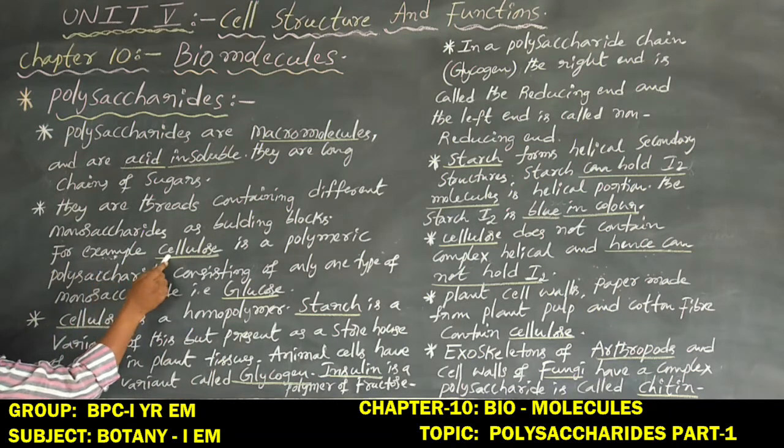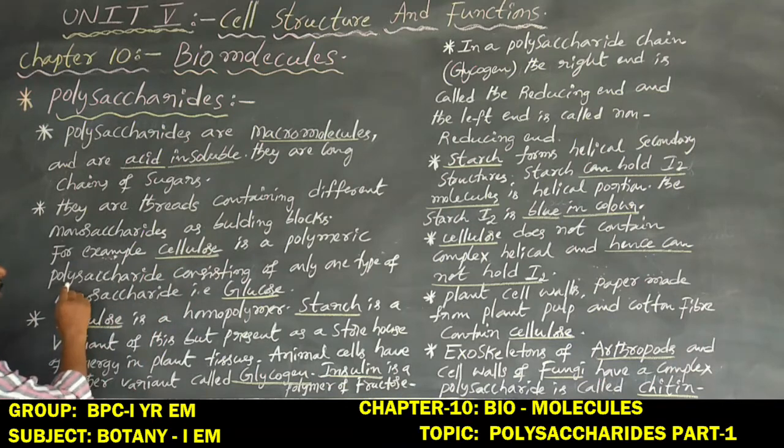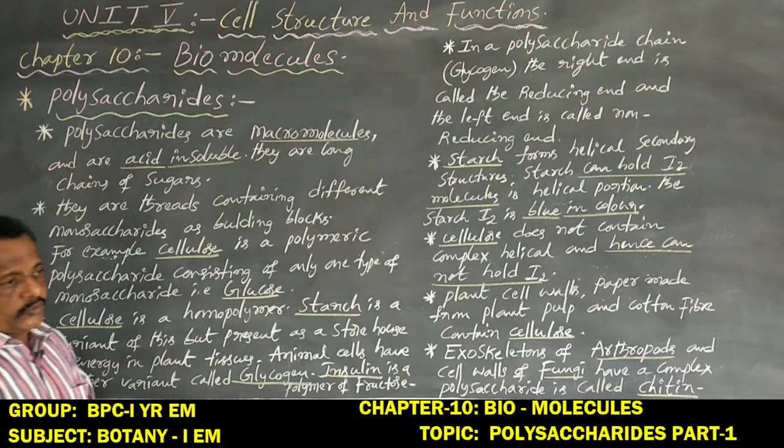For example, cellulose. Generally, the plant cell wall is made up of cellulose. This cellulose is a polymeric polysaccharide consisting of only one type of monosaccharide, that is glucose.